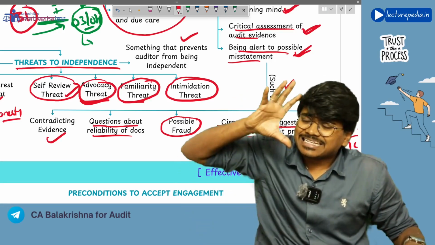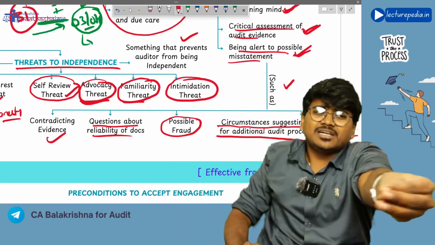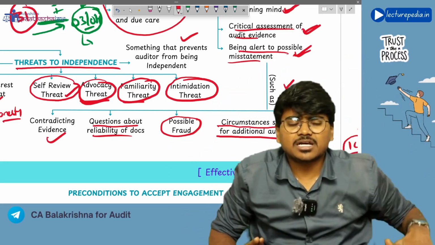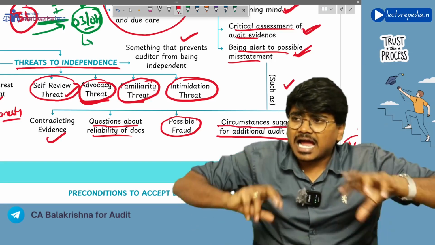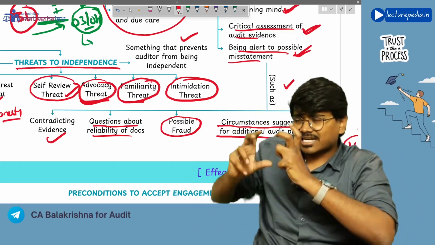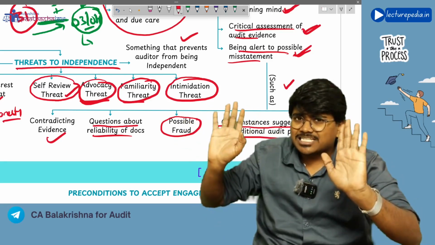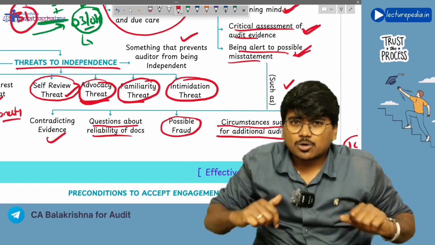Or the client has some 25 or 30 years of experience, and the auditor is a recently qualified chartered accountant with 1 or 2 years of experience. There is a particular accounting treatment which the client has applied in a particular way, but the auditor says no, this should not be done this way, you need to follow a different accounting treatment.